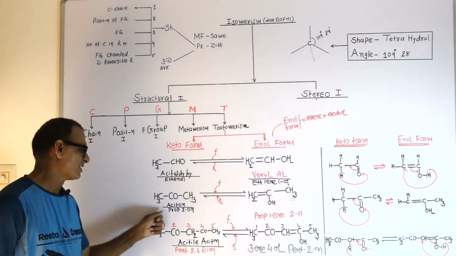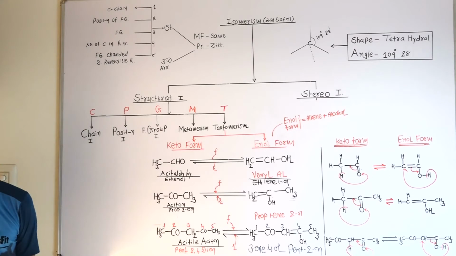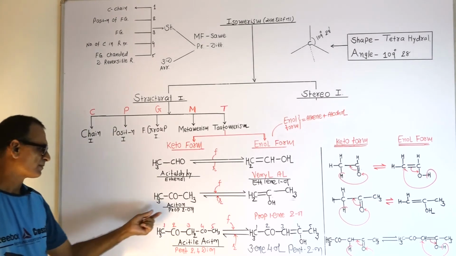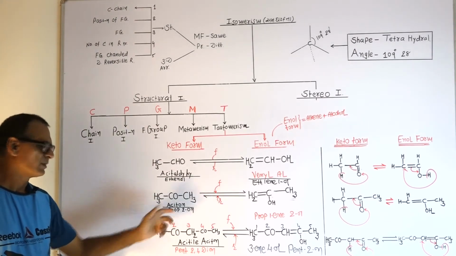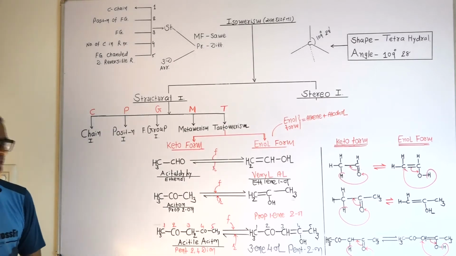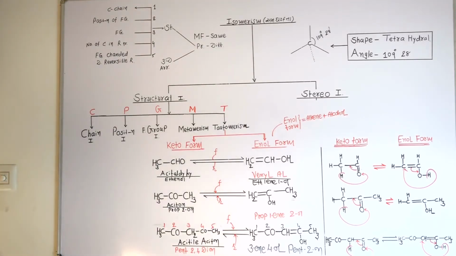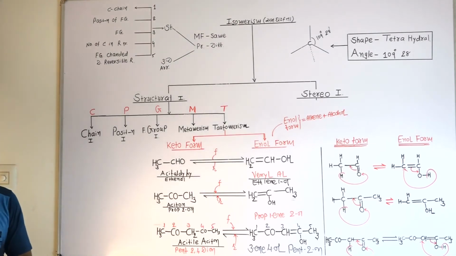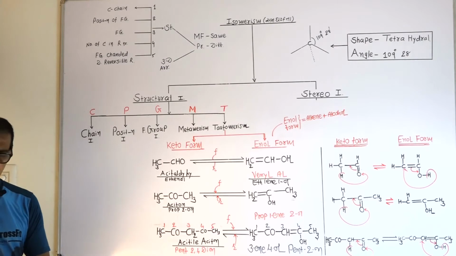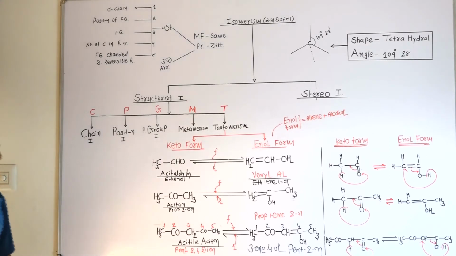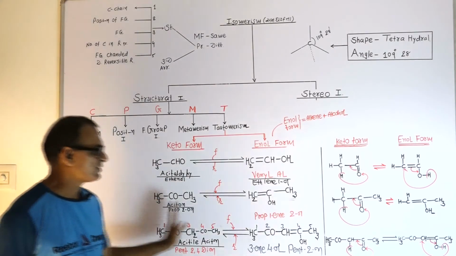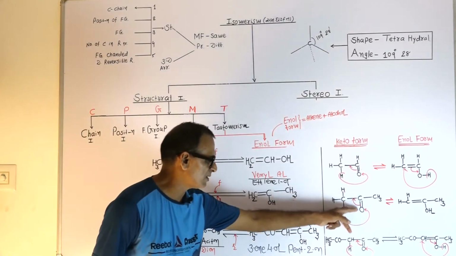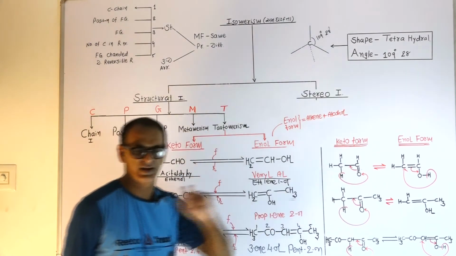Second illustration is acetone. Its IUPAC name is propan-2-one. Its structural formula is CH3-CO-CH3.